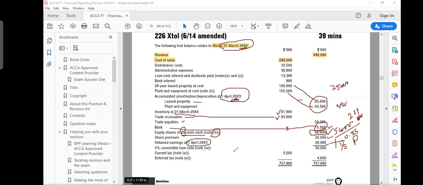And then 5% convertible loan, 50 million. Convertible loan, 50 million, note number 4 we need to see. And then current tax and deferred tax. So usually the items which they give you in F7 for adjustments are deferred tax, current tax, loan notes, equity, and non-current assets, and probably sometimes some lease equipment. These are the things which they do to work on that. If you have any question, please ask me, or otherwise I will go to the adjustments.